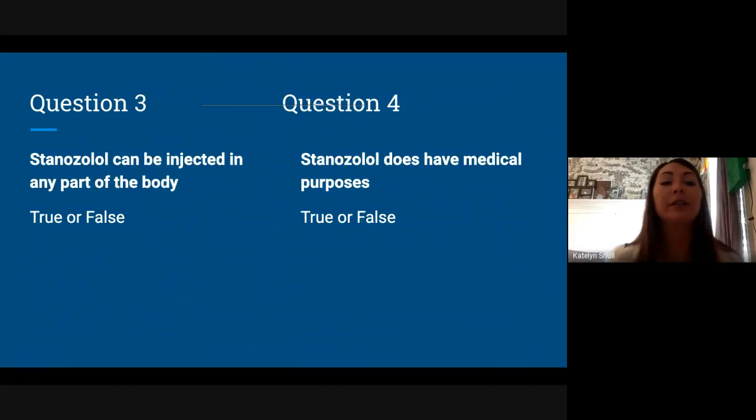So, question 3, stanozolol can be injected in any part of the body. And that is false. It can only be injected through the muscular tissue. And then question 4, stanozolol does have medical purposes, and that is true, and that is why it is still legal in the US.